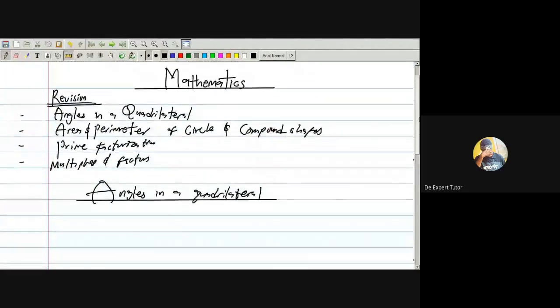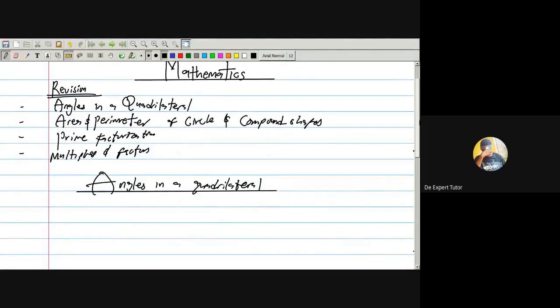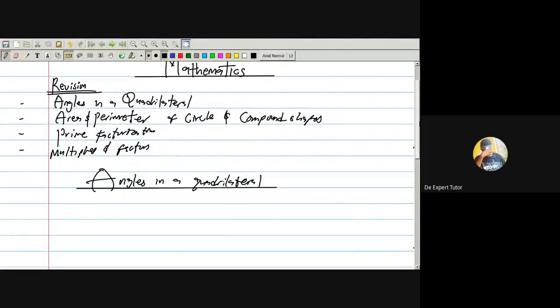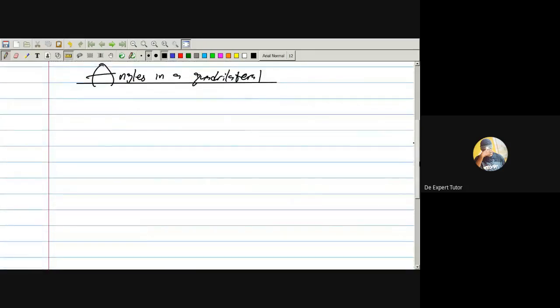So today we want to look at the revision on the following topics: angles in the quadrilateral, area and perimeter of circle and compound shapes, prime factorization, and multiples and factors. We are starting with solving questions on angles in the quadrilateral.